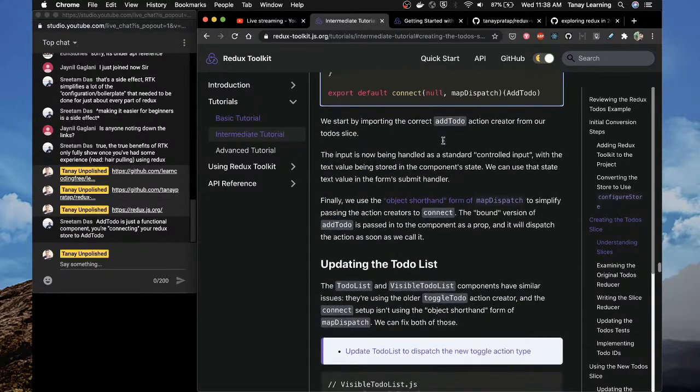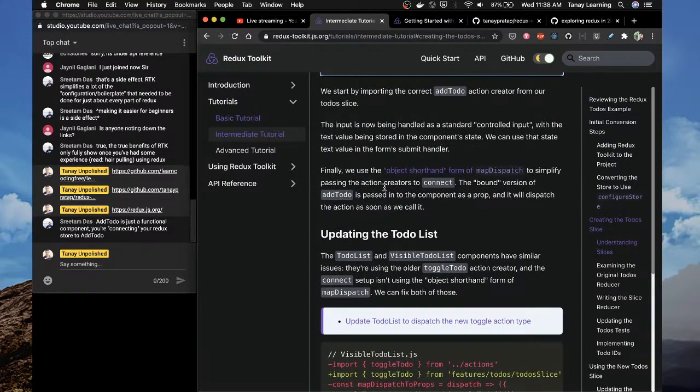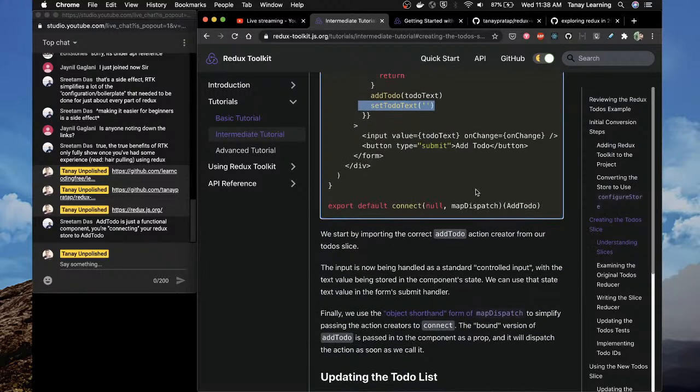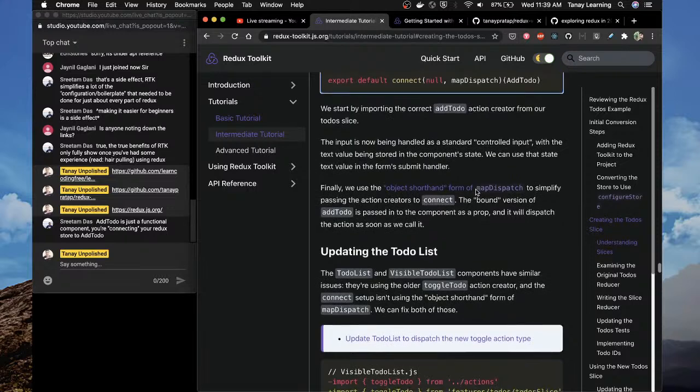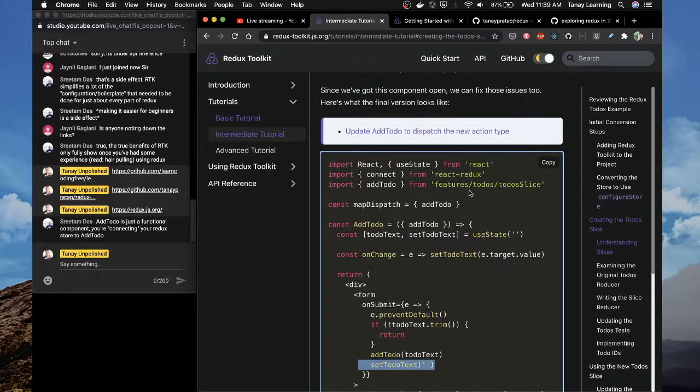Good, okay. From map dispatch to simplify passing the action creators to connect. Okay, map dispatch equals add to do. So this is the thing with Redux. This has always been the thing with Redux, that you have to understand a lot many things to use it. So what have we covered till now?